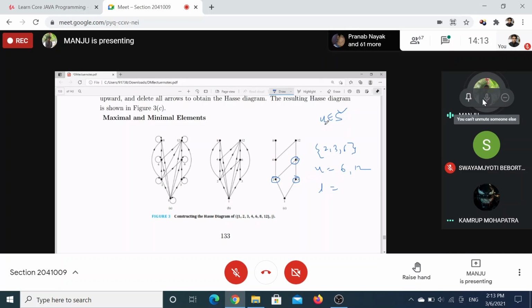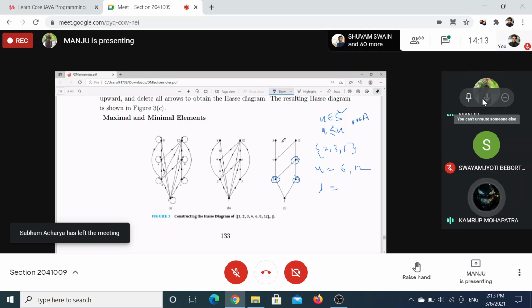See, any element U becomes an upper bound of A if for all small a belonging to A, a is related to U. Now, 2 is related to 8, but what about 3 and 6? Are these related to 8? No, ma'am. That's why this is not becoming the upper bound. Got it, ma'am.